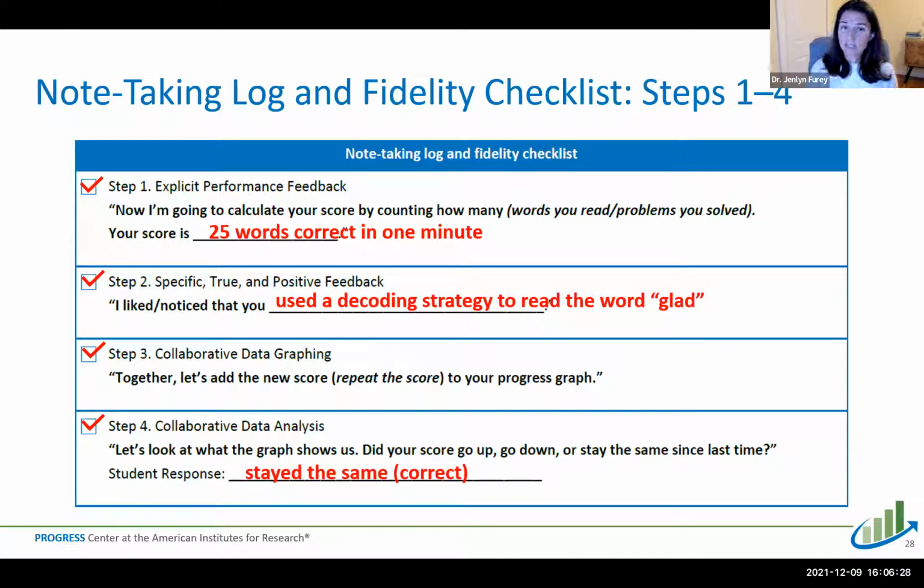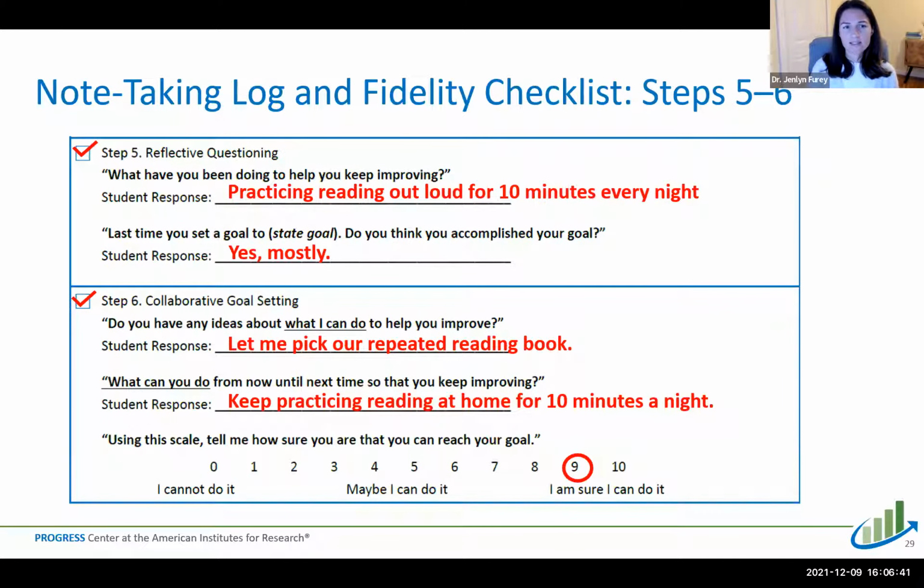We can see that they completed step 3 and added that new score to the graph. And we can see that the score stayed the same this week compared to last week. And then for steps 5 and 6, here are some examples of what the student's goal may have been, or what they've been doing to keep improving. In this case, they were practicing reading for 10 minutes every night, or it could have been practicing math facts, whatever the goal was. Do you think you accomplished your goal?